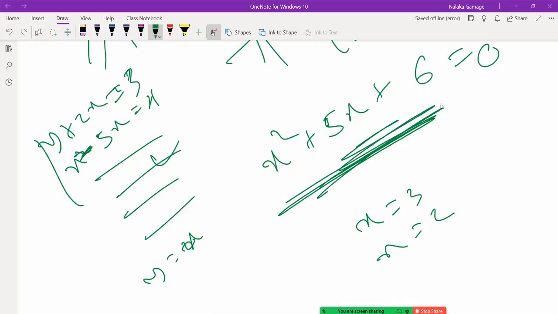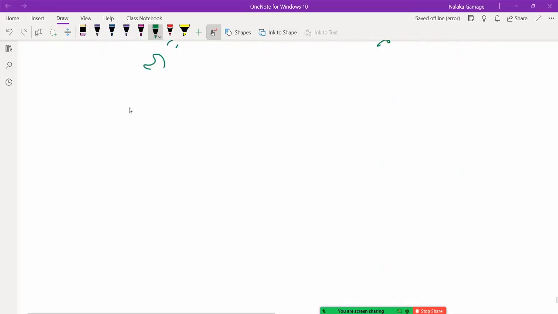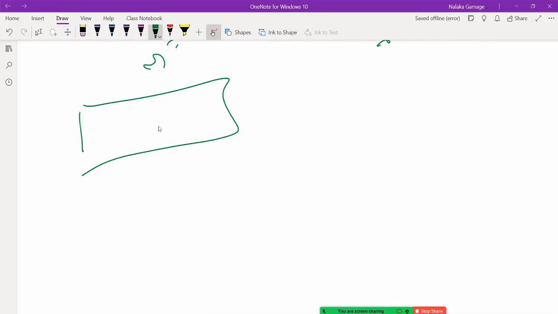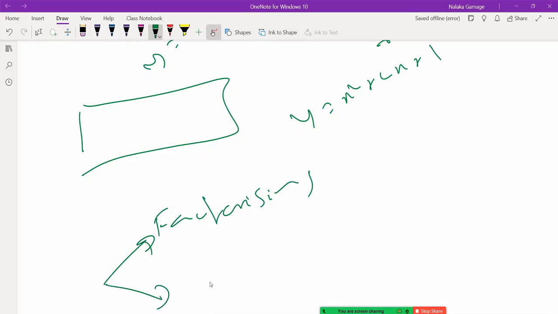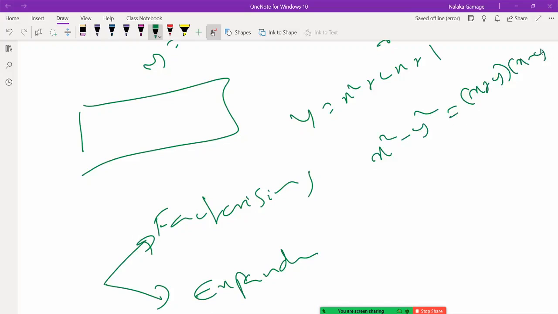Okay, so when it comes to algebra, you have the expressions like y equals x squared plus 2x plus 1. You have formulas. Okay, so then you do two types of operations: factorizing. What is the other one? Expanding. Nothing else. For example, when you say x squared minus y squared, you can write it as x plus y into x minus y. That is factorizing.